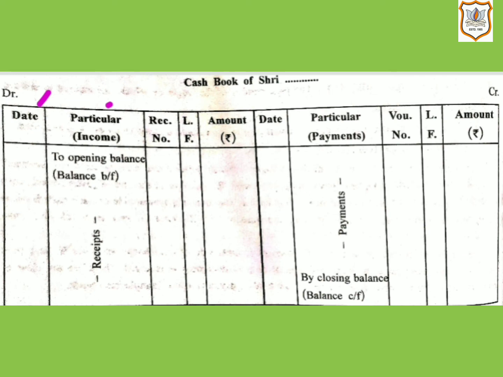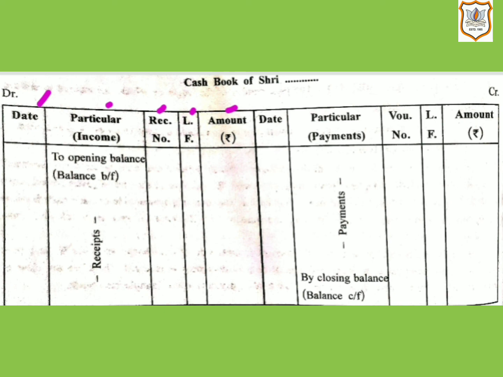Then third column is of receipt number. When the cash is received in the business, a receipt is given to the payer against it. If cash is received on account of cash sales, then cash memo is given. The number of such receipts or cash memo is written in this column. Then fourth column is of LF number. The page number of the ledger on which the account is credited is recorded in this column. Then fifth column is of amount. The amount received is recorded in this column.